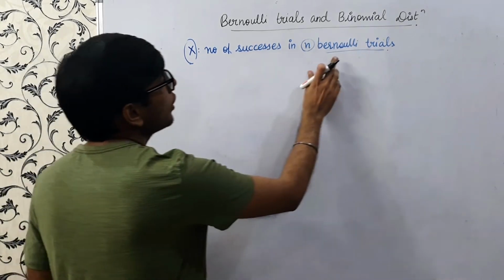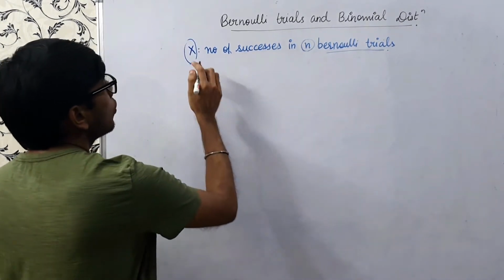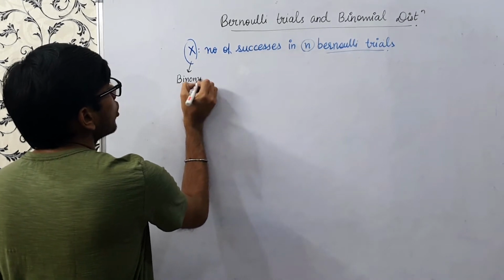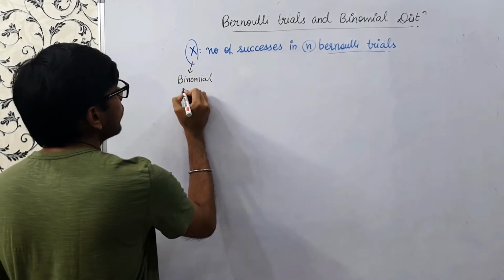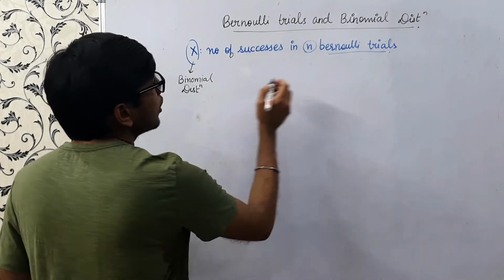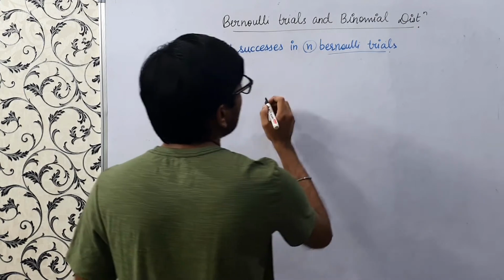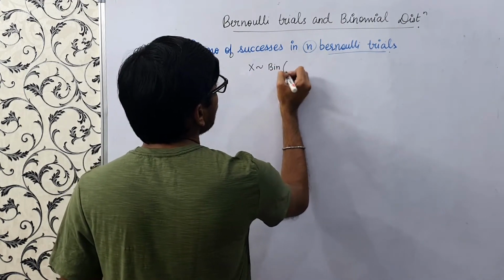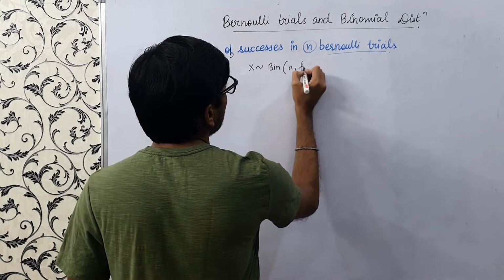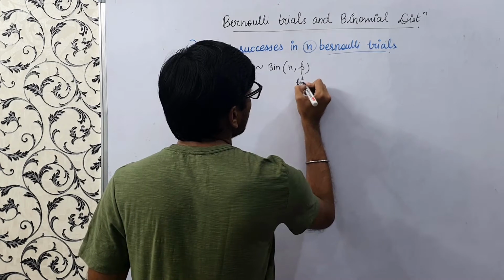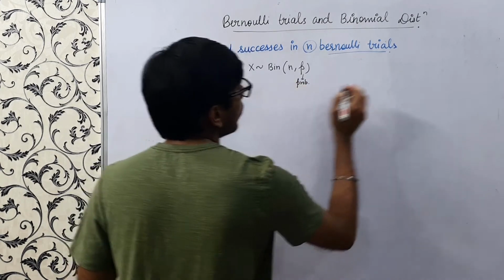So now we have learned these Bernoulli trials. Now we'll define binomial distribution. Suppose I define x, our random variable, which is the number of successes in n Bernoulli trials. So there are n Bernoulli trials. Here we say that x follows binomial distribution with parameters n and p, where p is the probability of success and n is the number of trials.